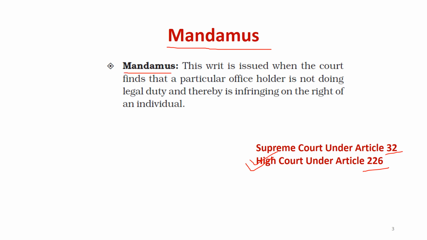The next one is mandamus. What is mandamus? This writ is issued when the court finds that a particular office holder is not doing a legal duty and thereby infringing on the right of an individual. Let's say a policeman or any government official is not doing the legal duty, whatever the code of conduct is for that person, and due to that someone's fundamental right has been violated.